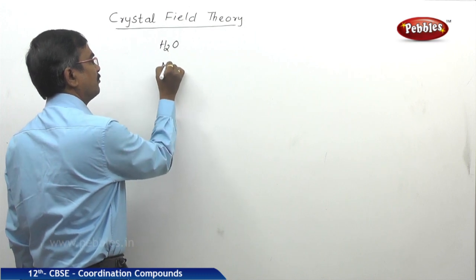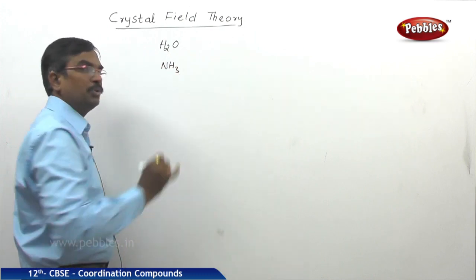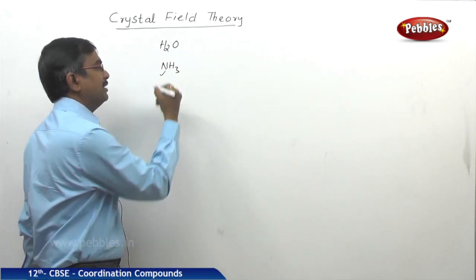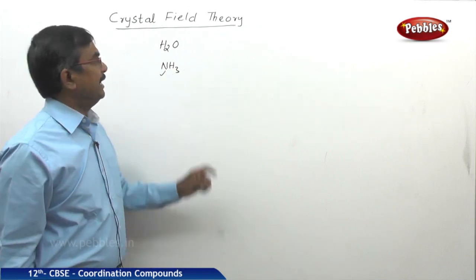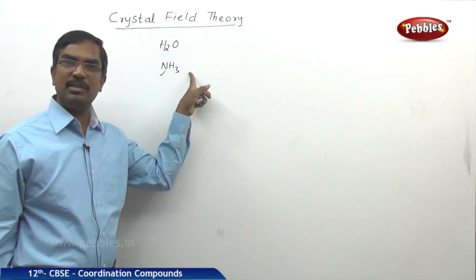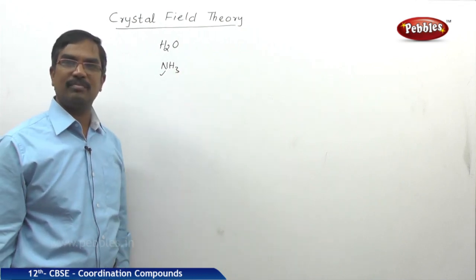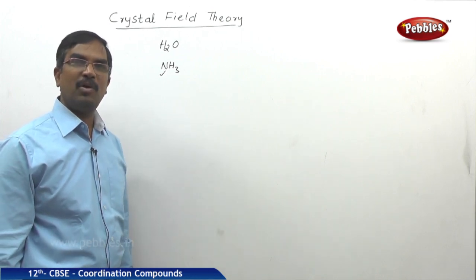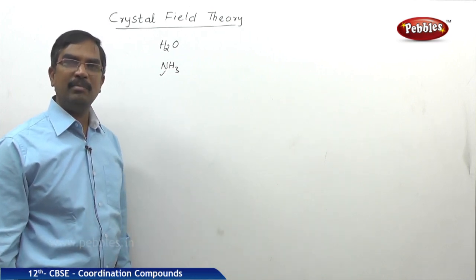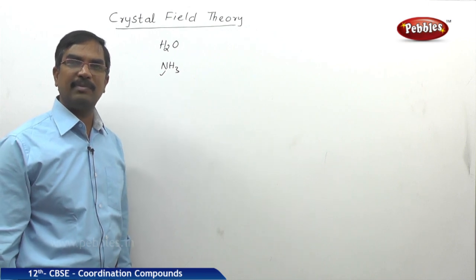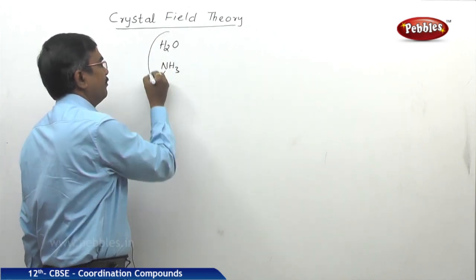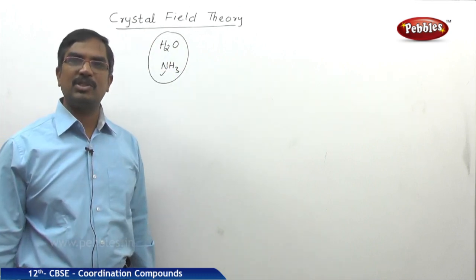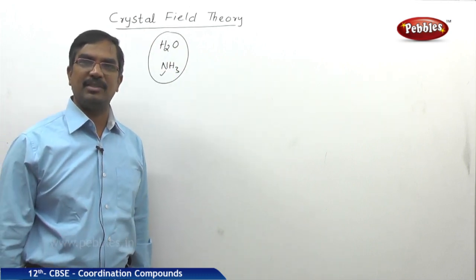Take ammonia, NH3, which is also a neutral ligand. It has the more electronegative atom nitrogen. So even though all these are neutral molecules, they are considered as dipoles. Bond polarity is there between the more electronegative atom and the bonded atom. That's why these neutral ligand molecules are also considered as point charges.